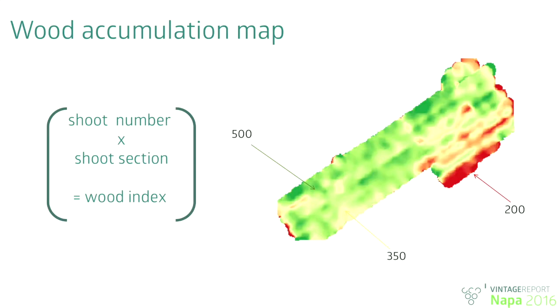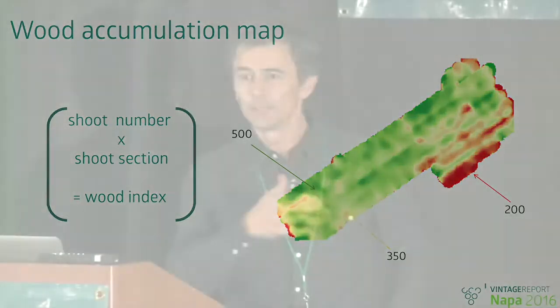So those maps are actually obtained by dragging a laser beam behind an ATV. And just like when you try to have your product scanned with a barcode, in this approach, the barcode is actually the number of shoots that we are scanning through these techniques. And what's nice about this technique is that it gives us a spatial definition of two very important parameters to predict vineyard productivity.